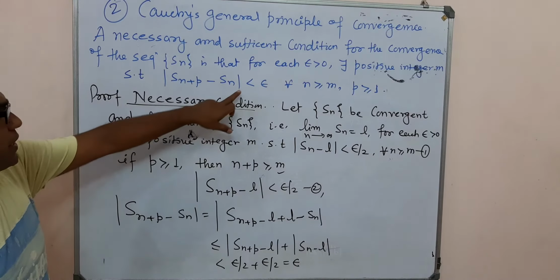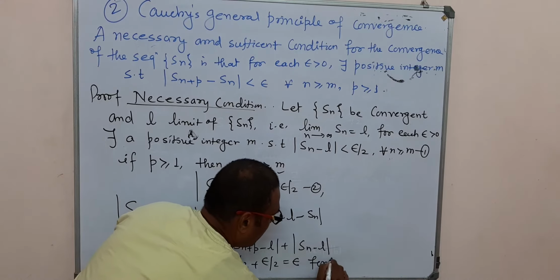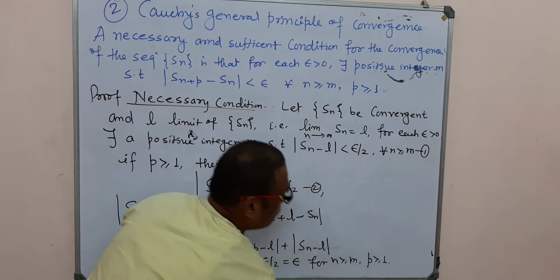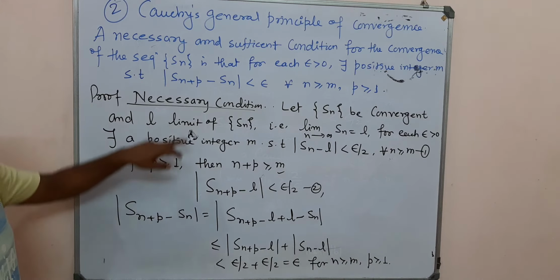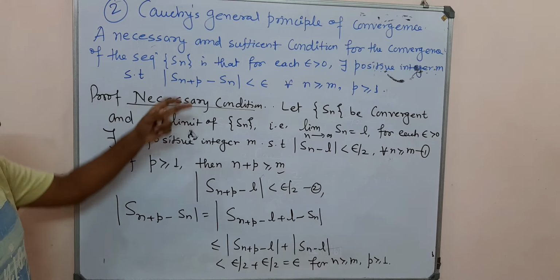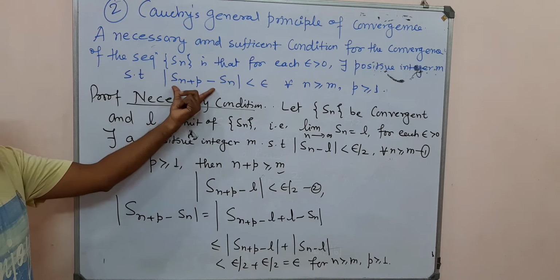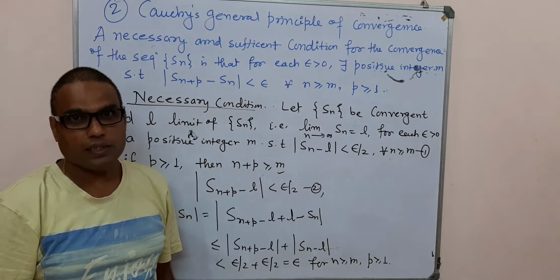So we get the required result for all n greater than or equal to m and p greater than or equal to 1. So the necessary condition is established. In the converse part, we assume this condition holds, and we prove that our sequence converges to a limit L.